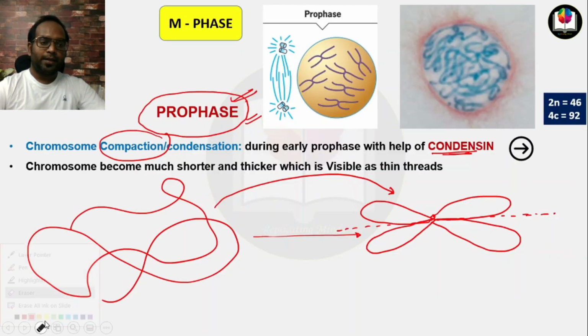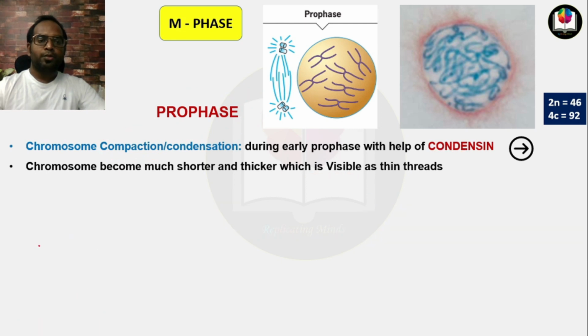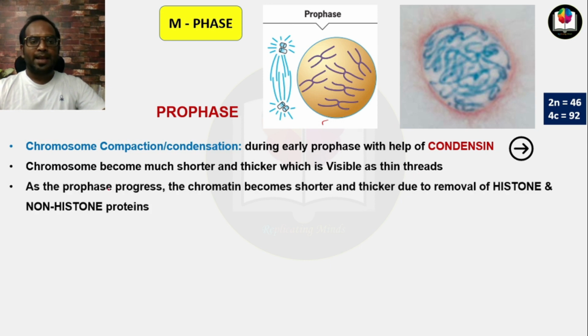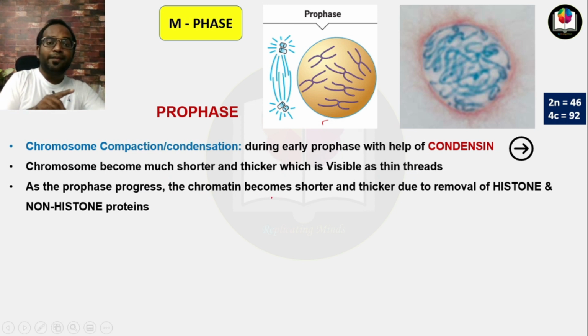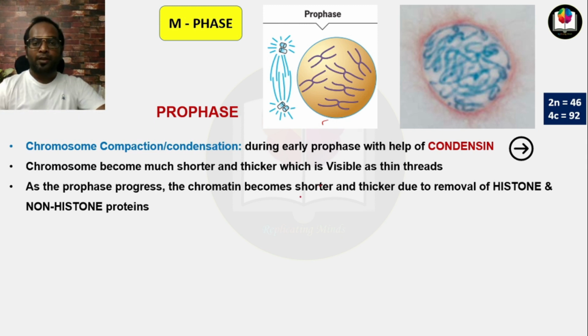The next point is chromosomes become much shorter and thicker, which are visible as thin threads. You got the point, right? As the prophase progresses, the chromatin becomes shorter. When the cell leaves the prophase and enters into the prometaphase, the chromatin becomes shorter and thicker due to removal of histones and non-histone proteins.